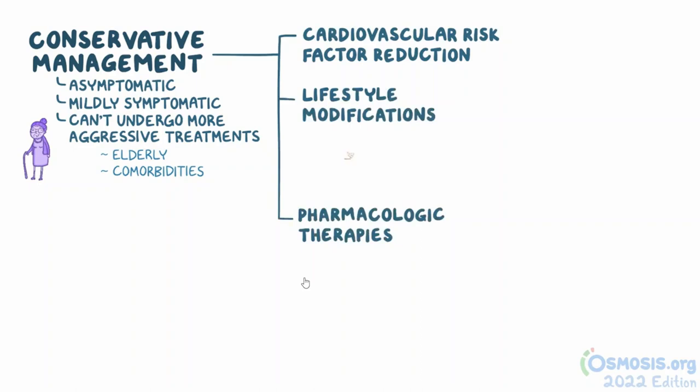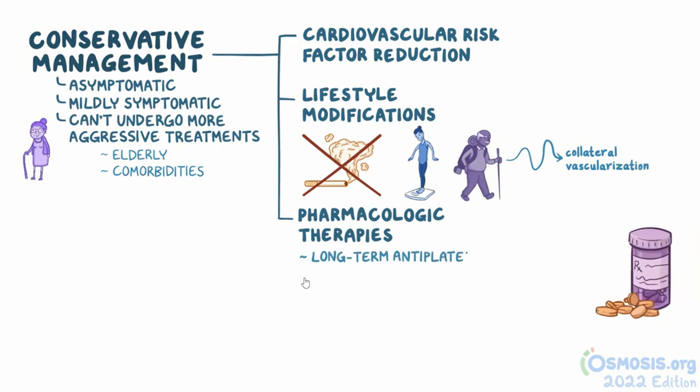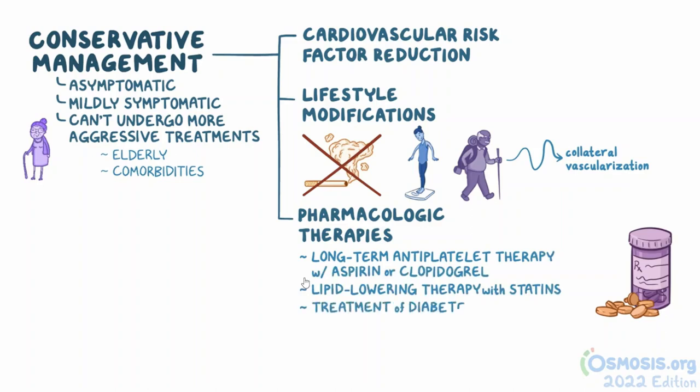Lifestyle modifications recommended include smoking cessation, weight loss, and regular exercise such as walking, which helps with the formation of collateral vascularization. Pharmacologic therapies include long-term antiplatelet therapy with aspirin or clopidogrel, lipid-lowering therapy with statins, and treatment of diabetes and hypertension.